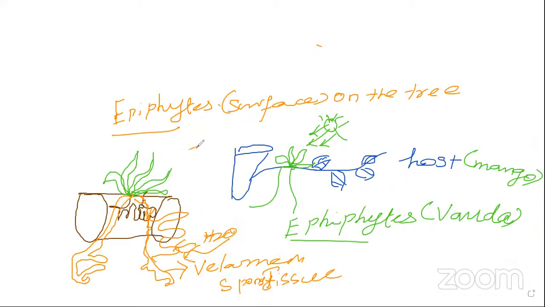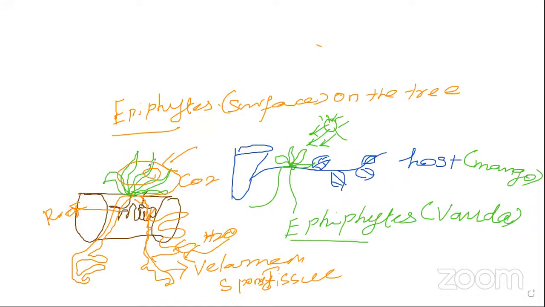Light is also already available here. And what about the nutrients? See here, this root is there, no? They penetrate into the xylem. This is the normal root. So the root is penetrated into the bark of the host plant. The water molecules are absorbed through the velamen tissues, and nutrients are also absorbed from the host plant. Light is also there, and carbon dioxide is already present in the atmosphere. So they can synthesize their own food material.